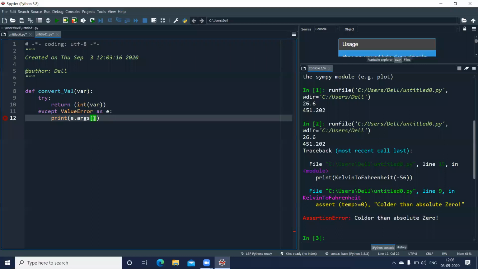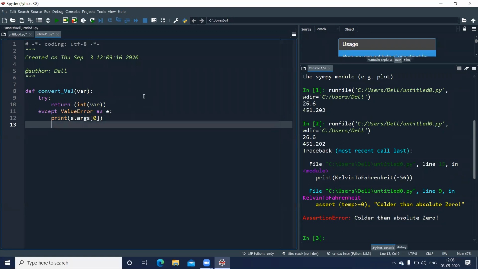Let me give 0 as the parameter here. So in my first argument, my first index position, 0, there'll be some string saved there. I want to display that. Clear? Once I display that, I'll get to know what type of an error it is, and I'll get to know the exact message. If you want to display your own messages, you can also do that. No need of writing any exit or return statement right now.